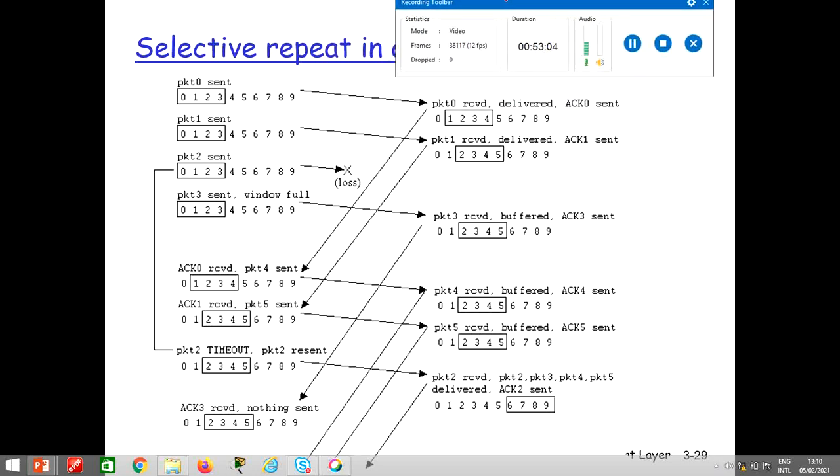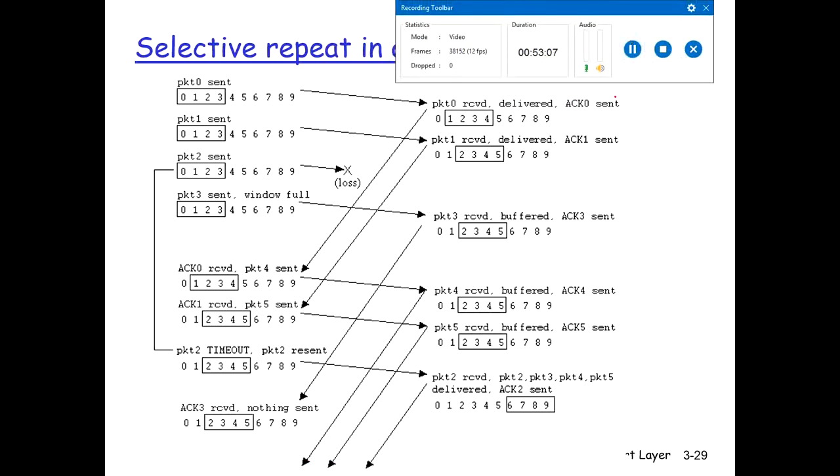Alright, so let's check this example over here. Both the sender and the receiver side contain the buffer. Let's assume that the buffer size is 4 packets. So these 4 packets are marked for sending: 0, 1, 2 and 3. At the receiver side, packet 0 is received. Now it advances its window, and 1, 2, 3, 4 are marked as expected to be received but not received. When packet 0 is received, it sends acknowledgement 0. Now packet 1 is also received, and acknowledgement 1 is sent. Packet 2 is lost.